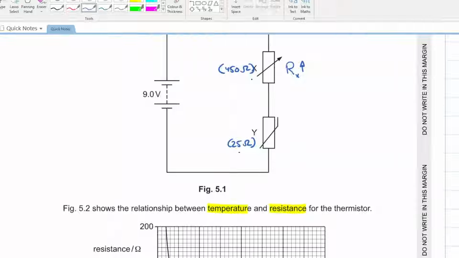The total resistance of the circuit increases, the current decreases. As the current decreases, what will be the voltage across the thermistor Y? Voltage is current into resistance. The resistance remains constant, but if your current decreases across the thermistor, your voltage will decrease.